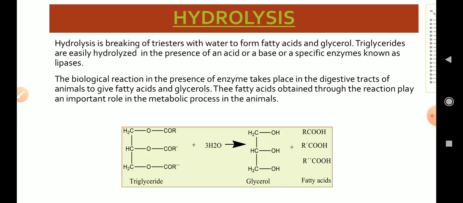The biological reaction in the presence of enzyme takes place in the digestive tract of animals to give fatty acids and glycerol. The three fatty acids obtained through the reaction play an important role in the metabolic process in the animals.